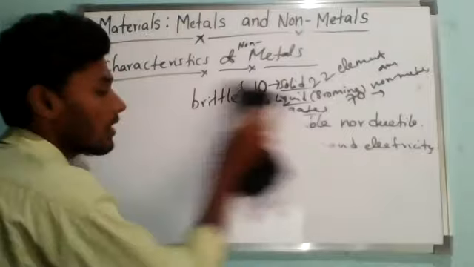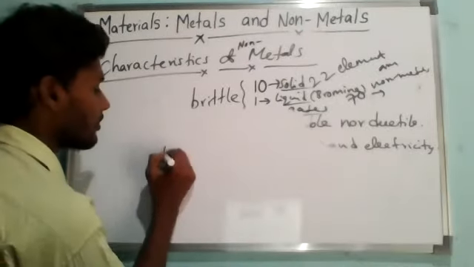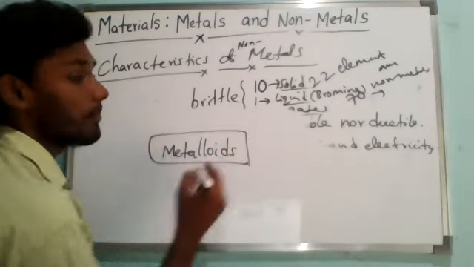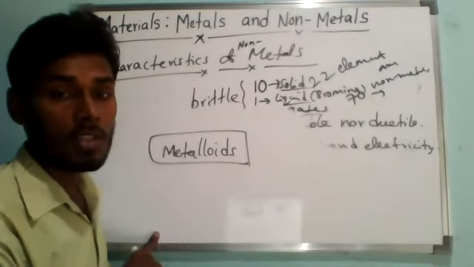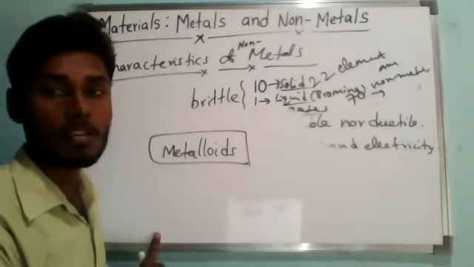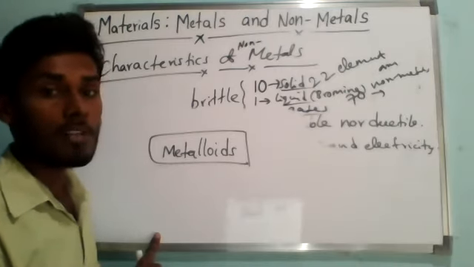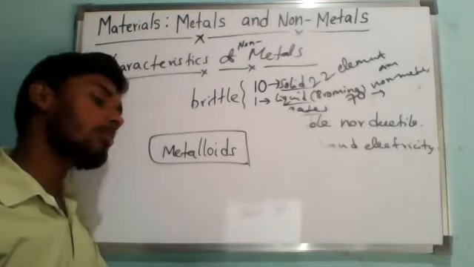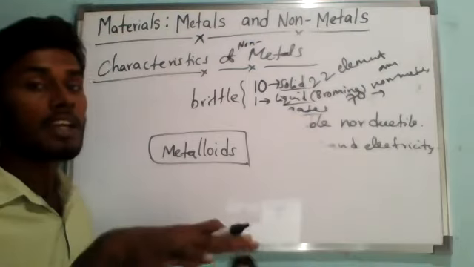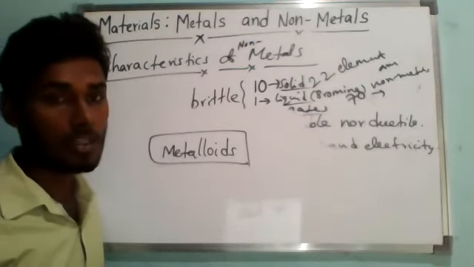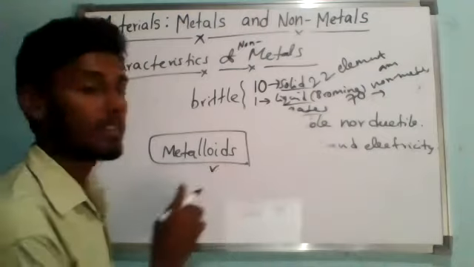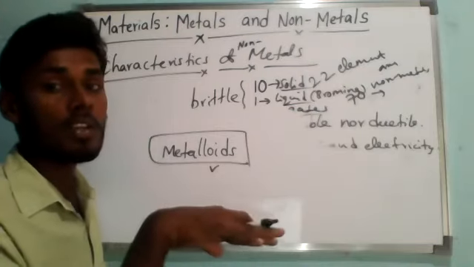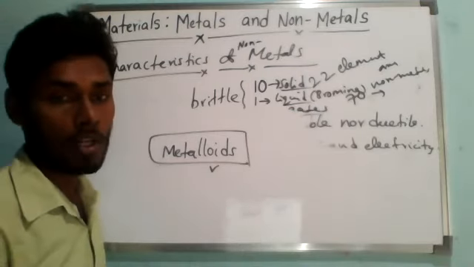We call them metalloids. You have to remember this, metalloids. There are some elements which show some properties of metals and other properties of non-metals. The elements whose properties are intermediate, it is not belonging to metals and not belonging to non-metals. It is intermediate between those of metals and non-metals. If you want to note down: the elements whose properties are intermediate between those of metals and non-metals are known as metalloids.